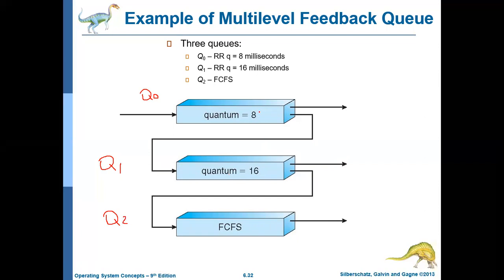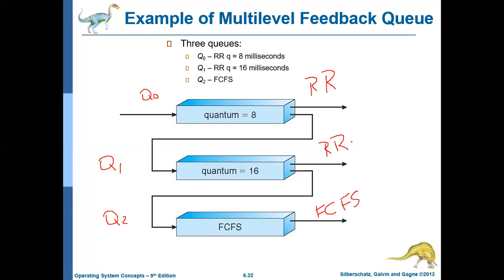Let us assume that Q0 follows the round robin scheduling algorithm, and Q1 also follows round robin scheduling. Q2 follows the FCFS, first come first serve, scheduling algorithm.